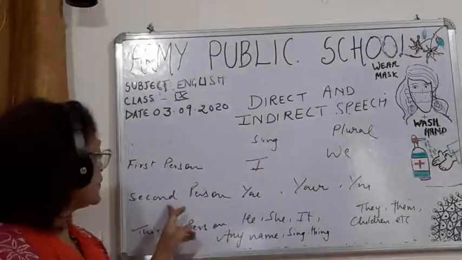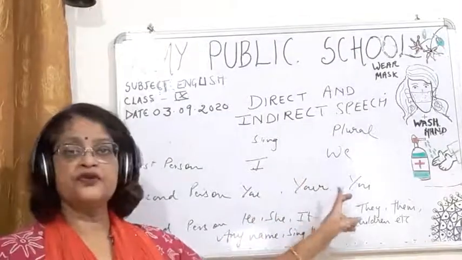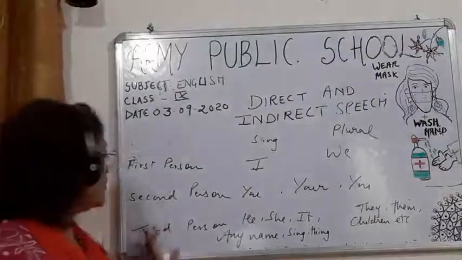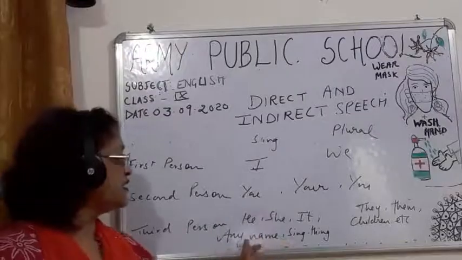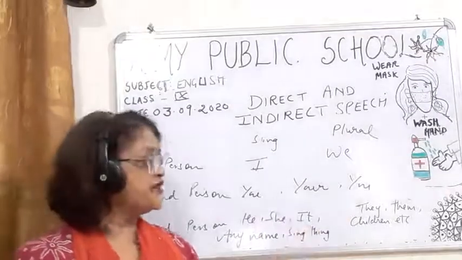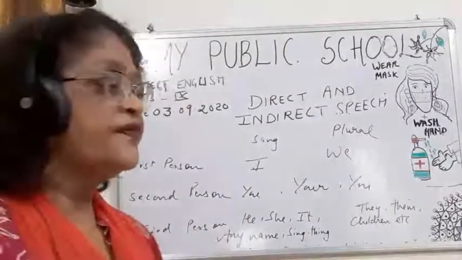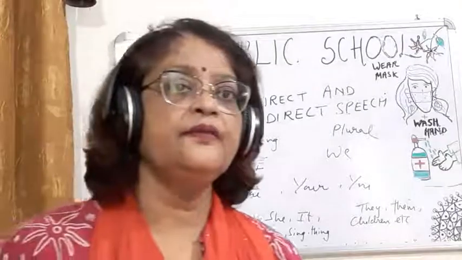The pronouns of second person: singular you, plural your or you. The pronouns of third person: he, she, it, any name or any singular thing, or, children, they, them. So these are the pronouns of the third person.